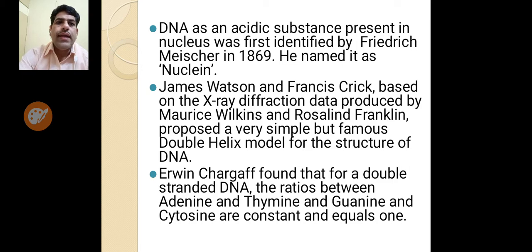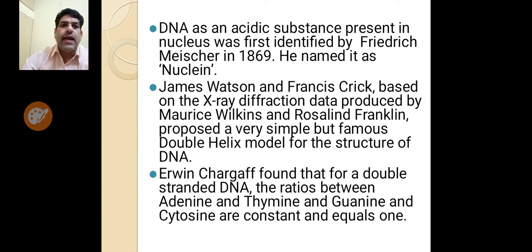Now, DNA as an acidic substance present in the nucleus was first identified by Friedrich Miescher in 1869. He named it nuclein. That means the first nucleic acid was identified by Miescher, who named it nuclein.